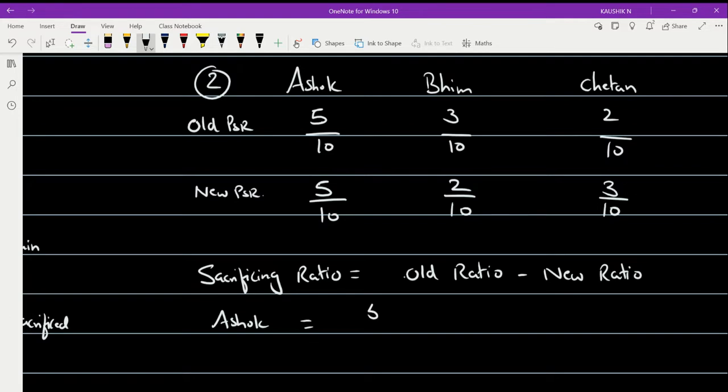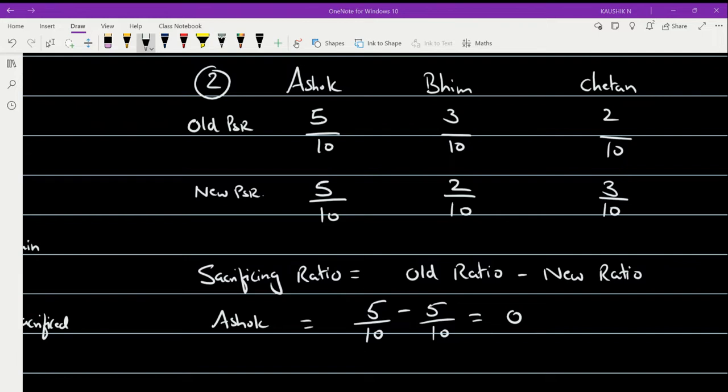So 5 by 10 minus, here the new ratio for Ashok is again 5 by 10. Right? So 5 by 10 minus 5 by 10. This gives you 0. That means it is neither gain nor sacrifice. He is retaining his share as such. So neither a gain nor a sacrifice for Ashok.